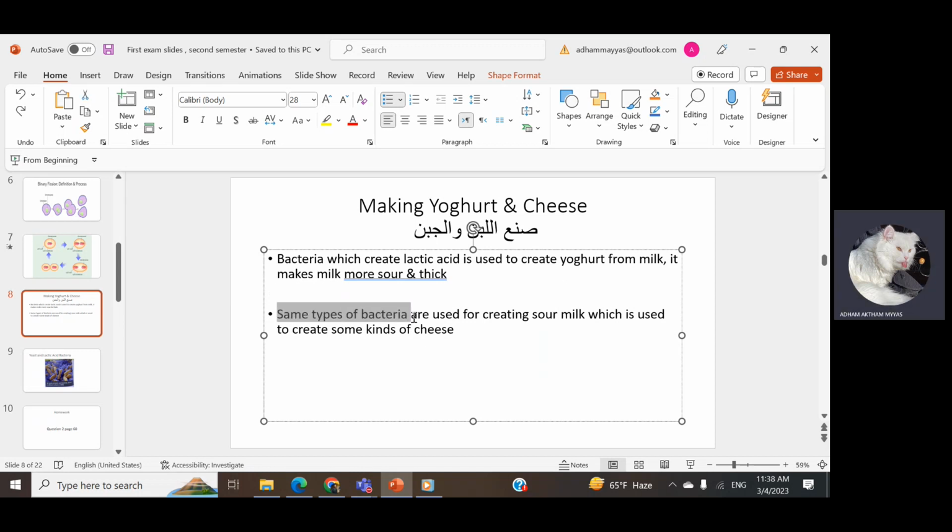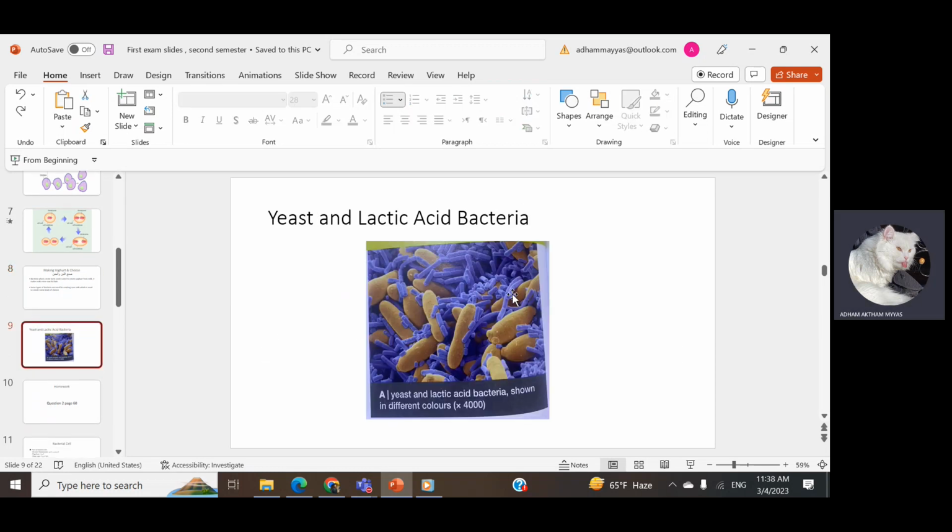The same types of bacteria are used for creating sour milk, which is used to create some kinds of cheese. Milk made more sour by the lactic acid is used to create some kinds of cheese. Here we can see the yeast cells and the lactic acid bacteria shown in different colors. As I gave you for the homework, you have to mention both of them or separate them, and tell me what the yeast cells and the lactic acid cells are.